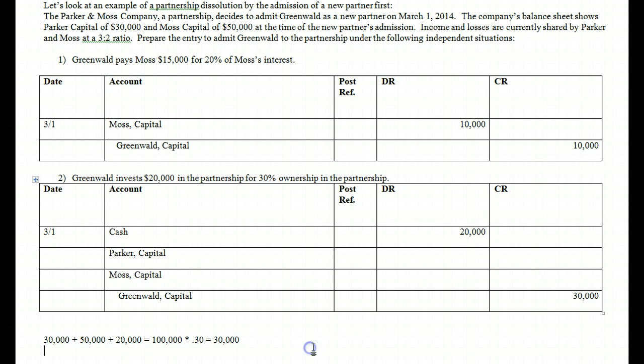So what we'll need to do is take that difference. Now notice he paid 20, we gave him 30. So that means there's 10,000 in bonus that needs to be allocated out. Well, who's going to give up what? So you take that 10,000 and you multiply it by 3/5. And when we do that, you should see that we're going to give up $6,000 from Parker's capital.